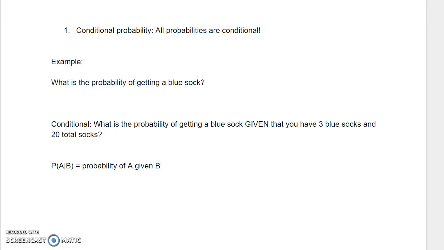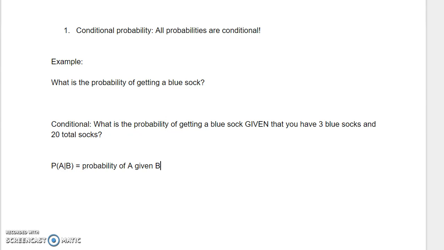Conditional probability is when you have to find the probability of A given B, find the probability of one event given that another event is occurring. Now, that might sound scary, but the fact is, the only type of probability that you could actually ever do is a conditional probability. It's not always phrased like that, but you need to have the conditions to do this. I'll give you an example.